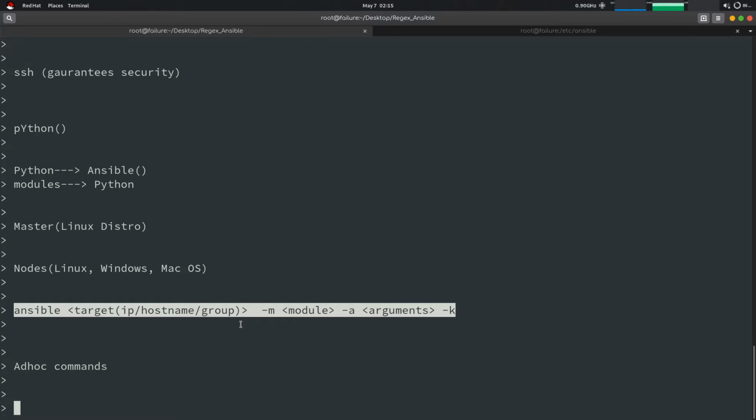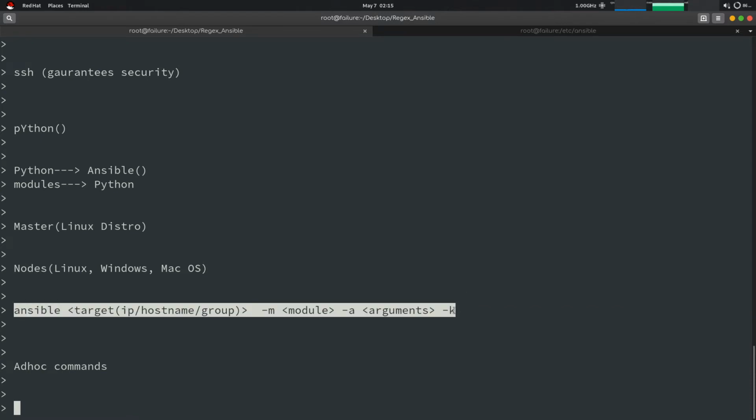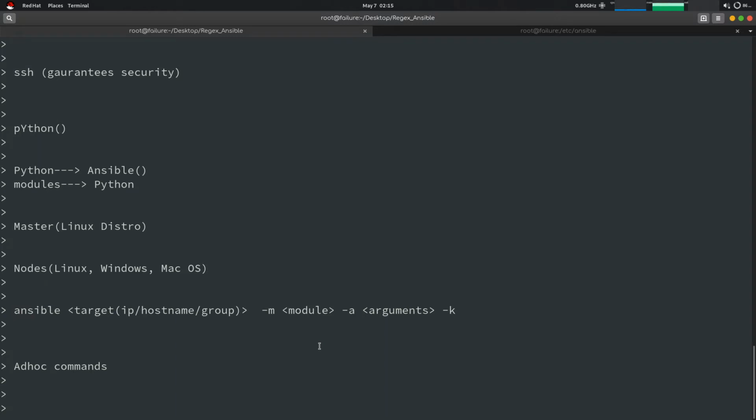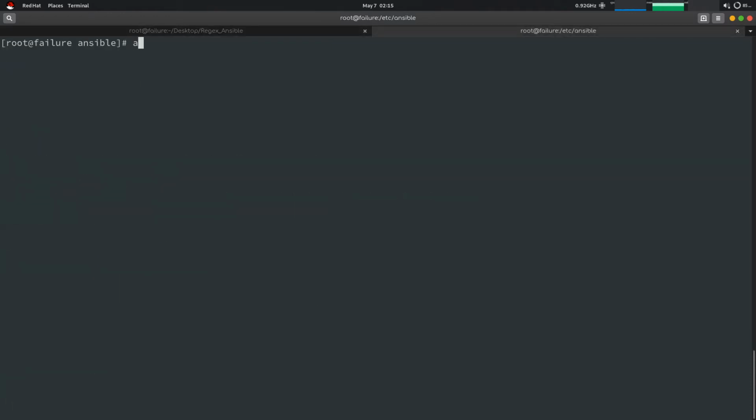So why do we use ad hoc commands? Ad hoc commands are great for tasks you repeat rarely. If you are doing a task rarely, you can use this command, but if you are doing a task regularly, then you should store it in a file or write a YAML file for it. So how do we use these commands? I'll be using ansible localhost because I don't have any node with me.